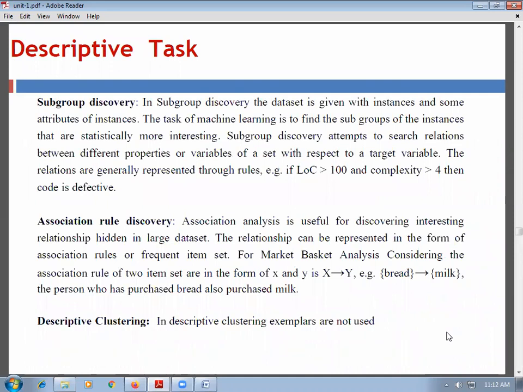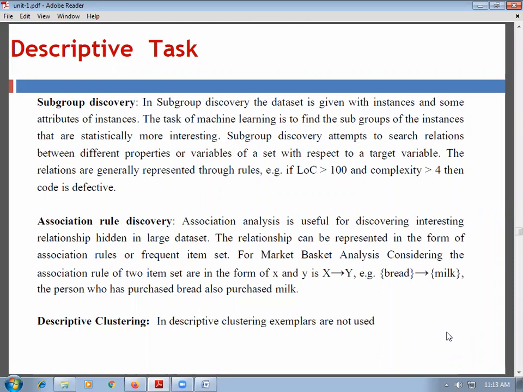Then the descriptive task. Descriptive task can be identified with subgroup discovery, association rule discovery, and descriptive clustering. First one is subgroup discovery. In subgroup discovery, the data set is given with the instances and some attributes of the instances.